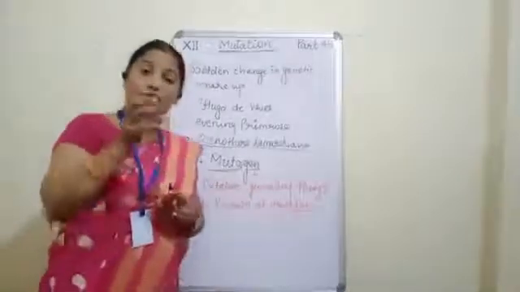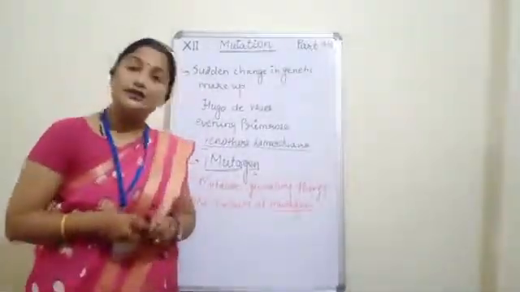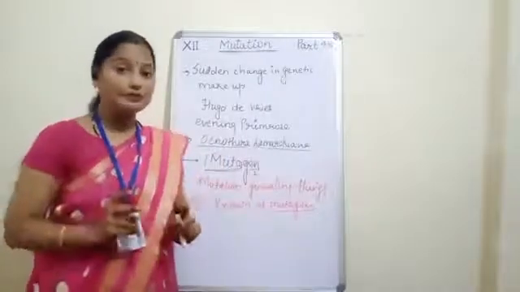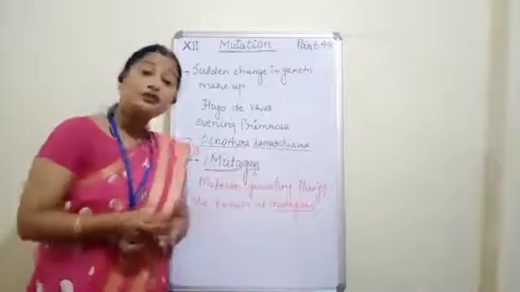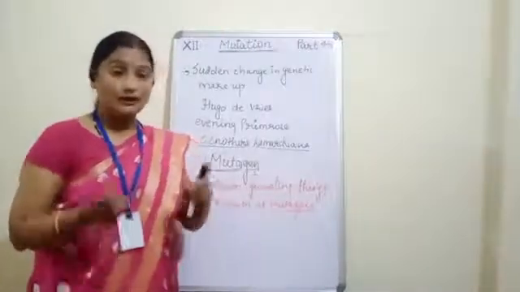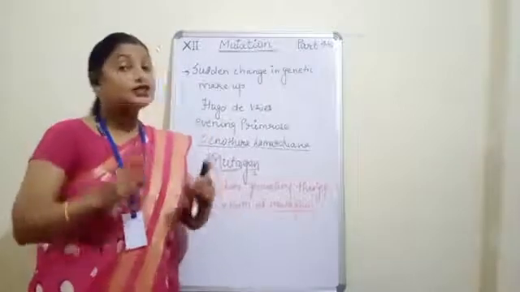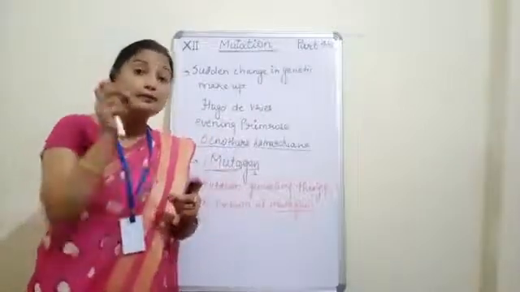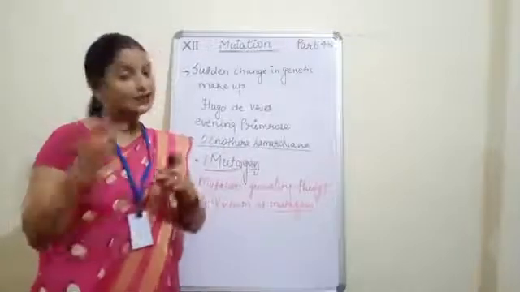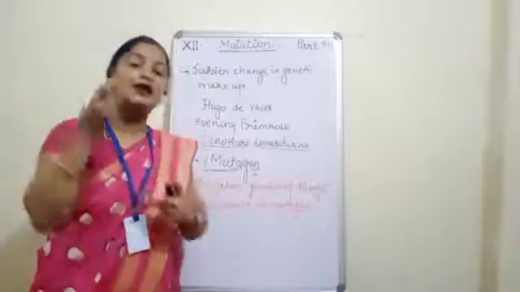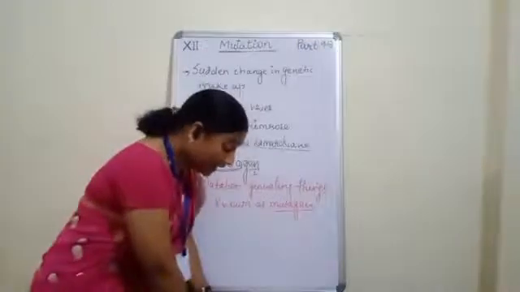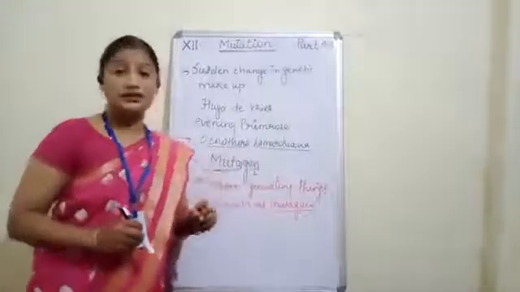Now see, what can this mutagen be? Mutagen means mutation generating things, and these can be chemical or physical. Suppose mutagen is chemical, it means it should disturb the chemical balance or the chemical composition of the gene. And if it is physical, then physically it may affect the constituents of the gene.